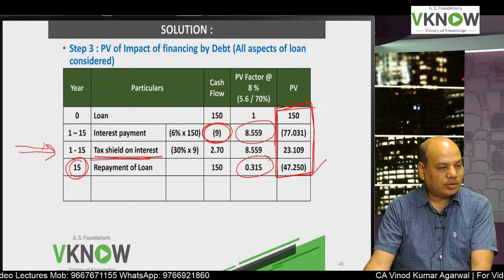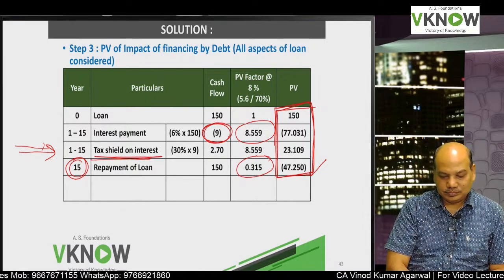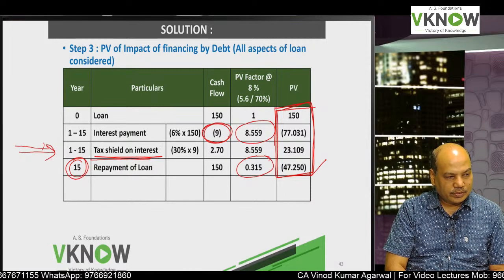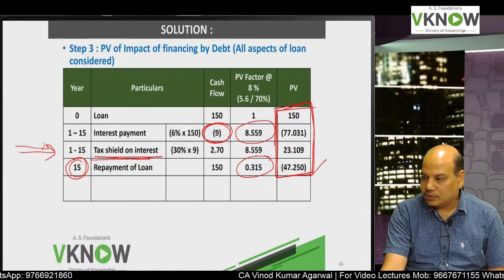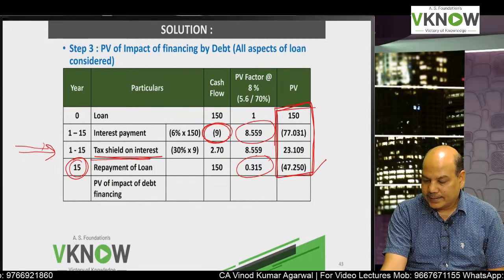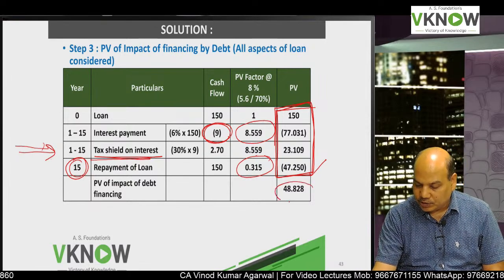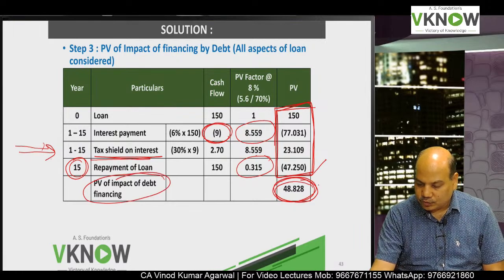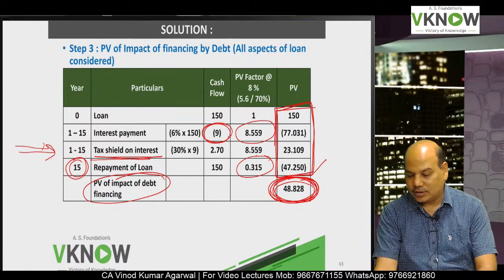Now the student will give me the total of the last column. Only when you give me the total, I will go ahead. Otherwise, I will keep sitting. Total of the last column is how much? This is 48.828. This is the PV of impact of debt financing. If you go with debt also, this is the PV of debt financing.